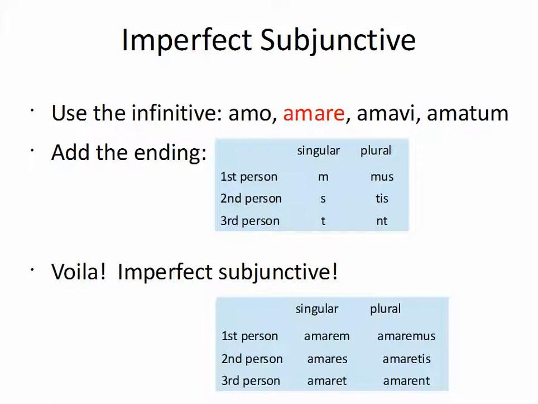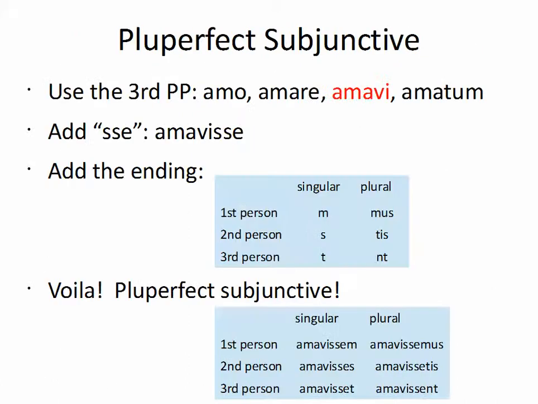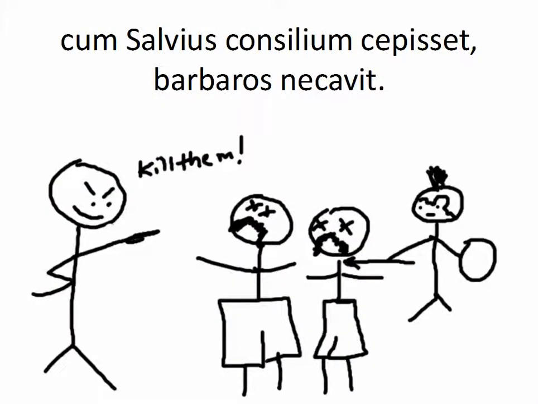When we have all that put together, basically you've had it with a cum. At this point, we haven't really explored the subjunctive a whole lot, but you use these specifically only in special situations. So right now we're using them with cum, and that makes a cum clause. And then these cum clauses build meaning with that subjunctive. So we have a cum here at the very beginning of the sentence, and then capiset, which is that pluperfect ending there. If you look at the third person down at the bottom, we have amavisset, same type of ending. Then we get this: when whatever had happened. So when he had seized an idea in this case.